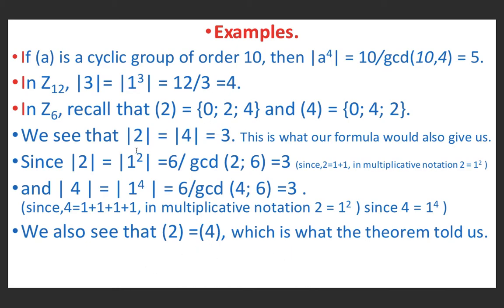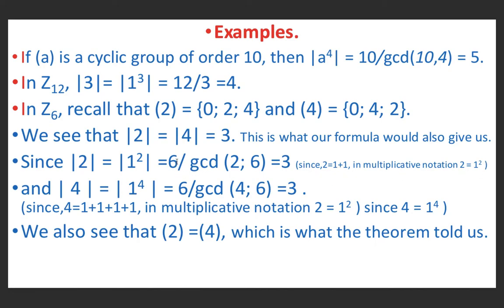Also we see that order of 2 is equal to order of 4. Order of 2 is equal to order of 1 squared, because 2 can be written as 1 plus 1, since the operation is addition modulo 6, and in multiplicative notation we write it as 1 squared.